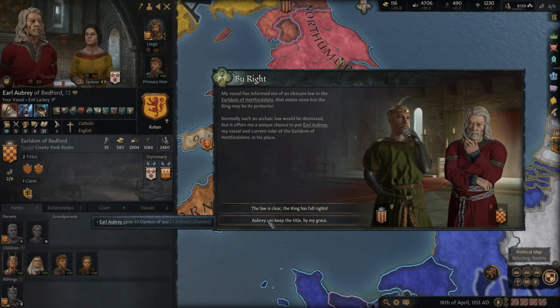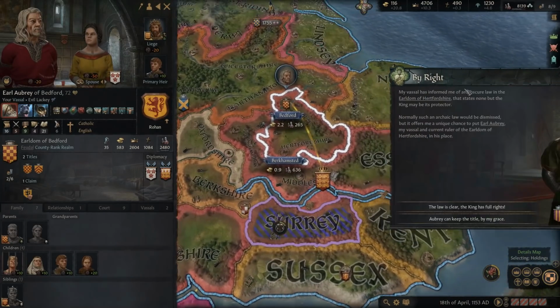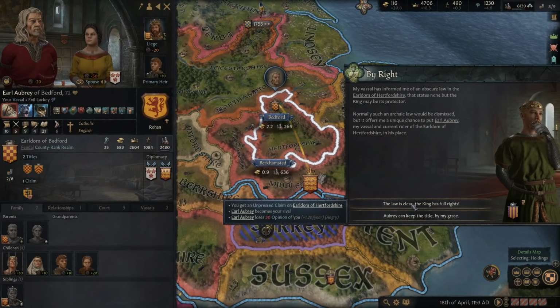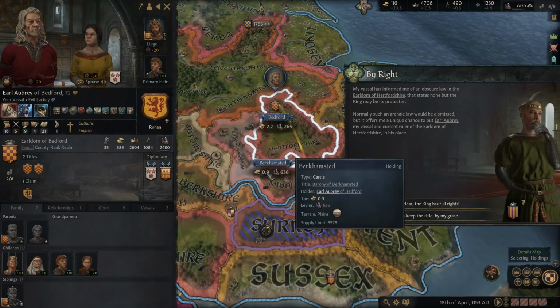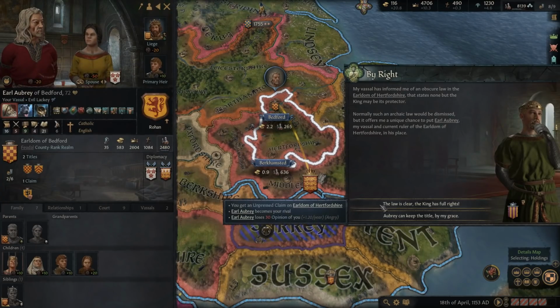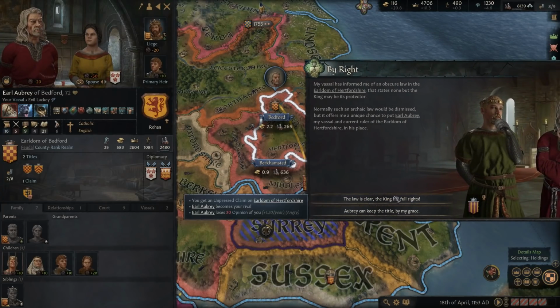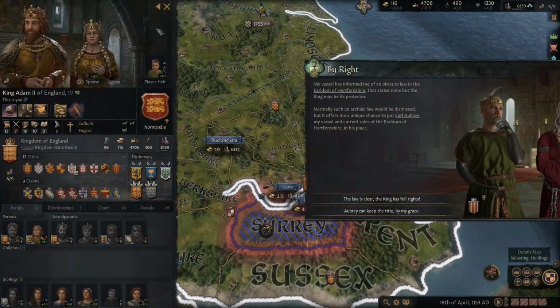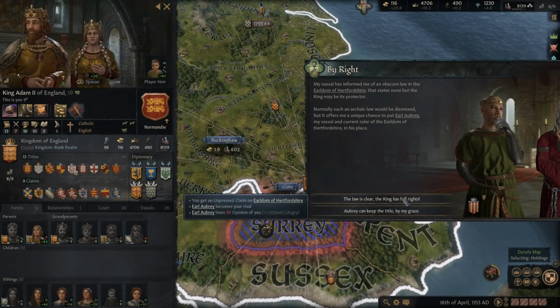And so we can say he can keep his title by my grace, or we can say the law is clear, and then we get the unpressed claim here. And this has always been an area that I've been wanting to extend my territory in. However, we could always do it anyway because we hold the duchy here. Now, having a claim on just the earldom would result in nothing really. I don't really see any benefit to that, because we already have a claim to that. But because we're playing as Adam, I feel like we have to do this one.